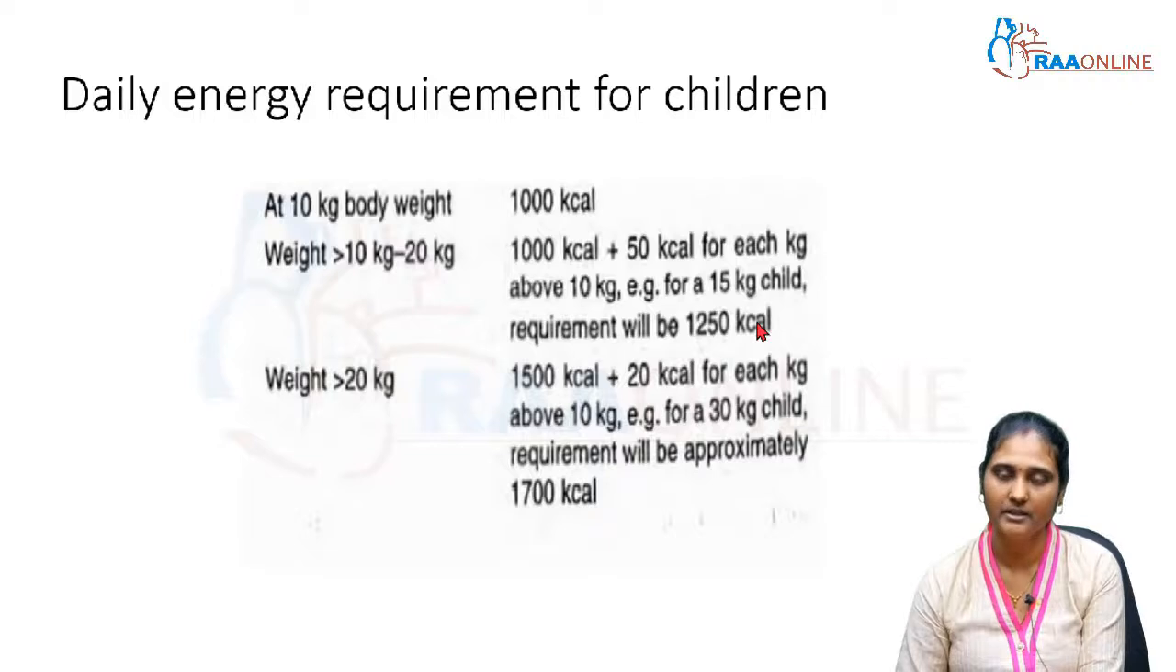If you are dealing with a child with malnutrition or undernutrition, you have to prepare a proper diet chart for the baby. Then you should know this formula to calculate the average energy and protein requirement for that particular child. If weight is above 20 kg, 1500 kilocalories is the base along with 20 kilocalories per kg. So for a 30 kg child, the requirement will be 1700 kilocalories.